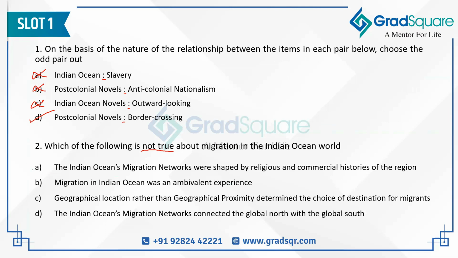So that's why A will not be the correct answer, because religious and commercial histories are shaping the migration networks of the Indian Ocean for sure. Now looking at option B. B says migration in the Indian Ocean was an ambivalent experience. If we don't know the meaning of the word ambivalent, then we have to leave out or ignore this option for now. So let's ignore this. Let's read the remaining options to see whether we can eliminate any of the rest or not.